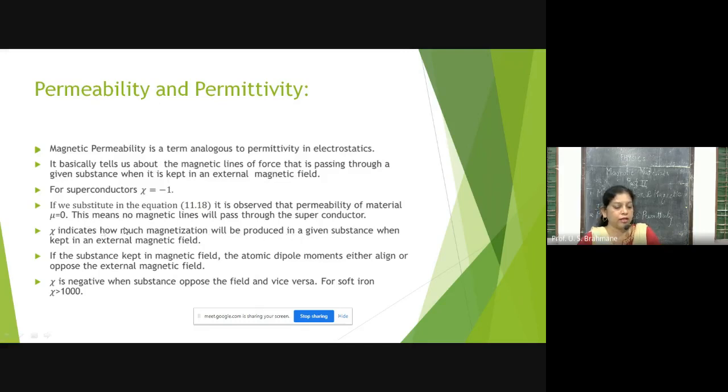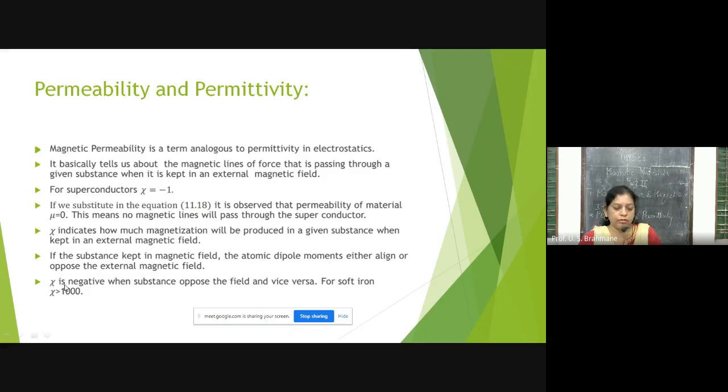And Xi indicates how much magnetization. Xi also is a very important concept. It tells about how much magnetization will be produced in a given substance when kept in an external magnetic field. If the substance is kept in the magnetic field, the atomic dipole moments either align or oppose the external magnetic field. So it depends upon Xi, whether it aligns. If it aligns, then magnetization increases.